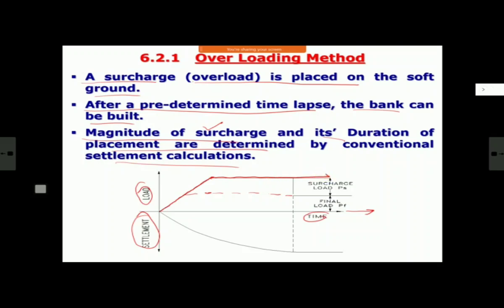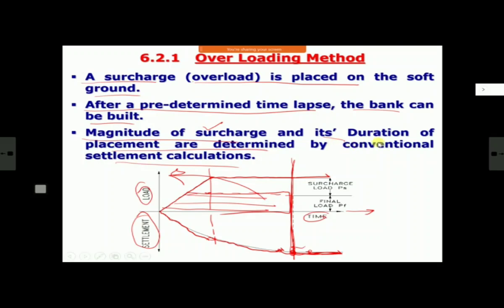Now if you see the settlement, with this load, settlement will also start. And even when you reach maximum load, settlement will not stop there. Settlement will continue after this because your consolidation is continuing. And then somewhere, the settlement will become asymptotic, or almost your settlement will stop increasing. This is almost 100% consolidation. You can take a little bit ahead of this. At this time, let us say you achieved your required consolidation. At this time, you remove this whole thing. And then, maybe using the same material, you construct the bank of this much height. Simple. This method we call overloading.